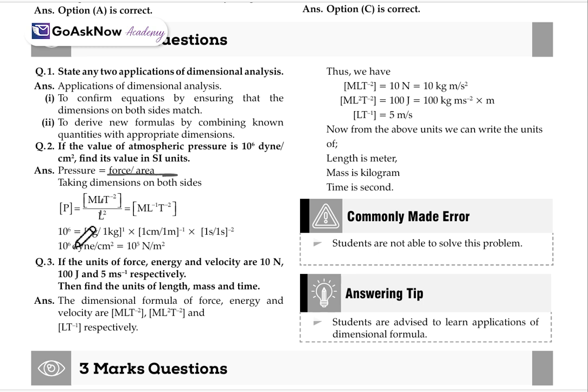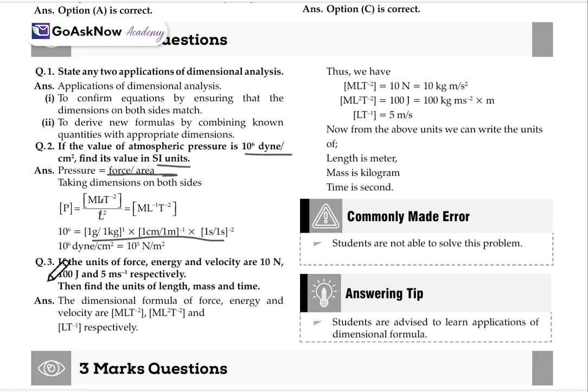So 10 to the power 6 is equal to 1 gram on 1 kg inverse. We just convert the values, and when we do the calculation, we'll get 10 to the power 6 dyne per centimeter square is equal to 10 to the power 5 Newton per meter square. Okay, so simply we have converted the value from dyne into the SI unit.